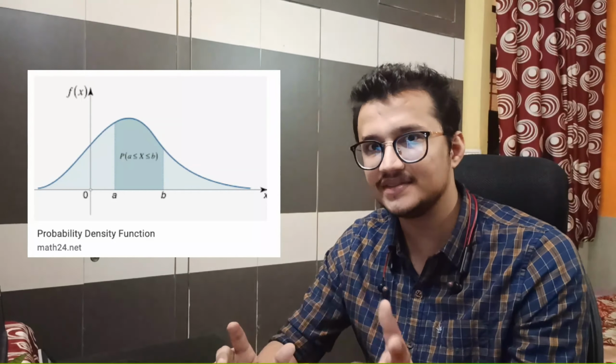Now let's say we are forcing it to calculate at a specific value x. If you remember the formula for area, and the graph that we are seeing, the PDF, it's more or less going to use the same formula for area that we use for rectangles and squares. So it's going to be length into width.